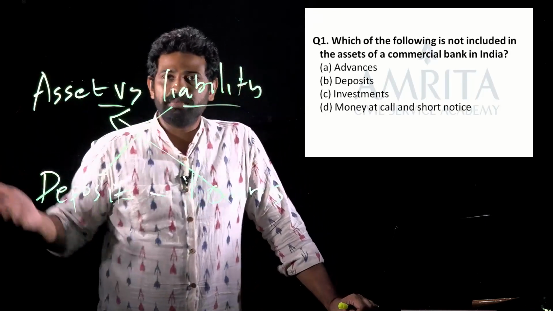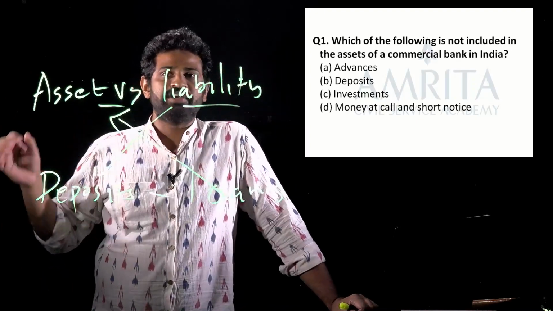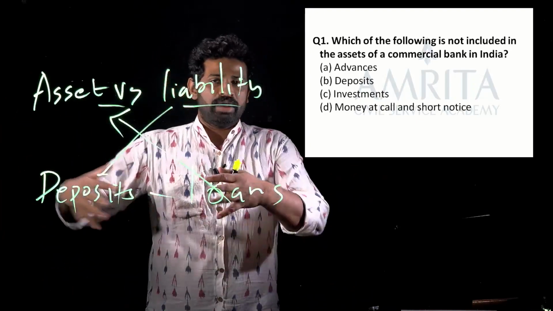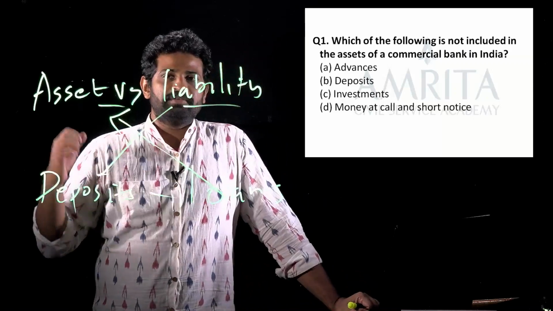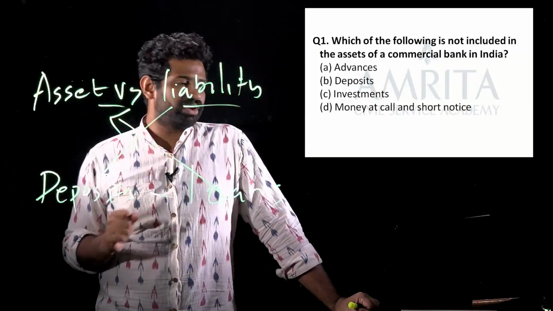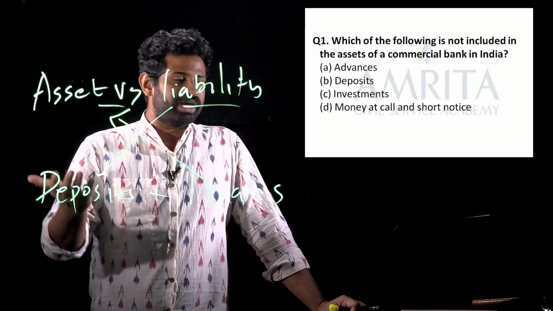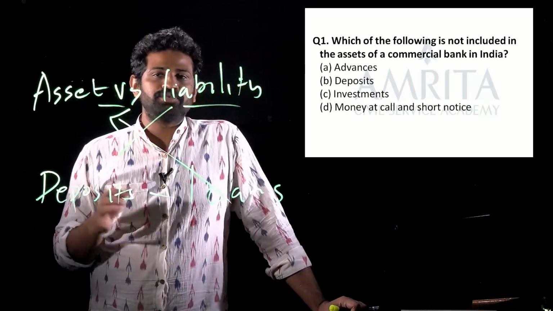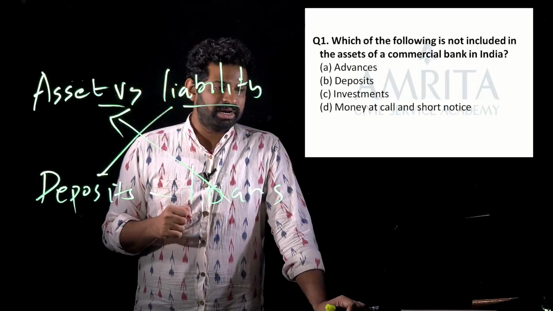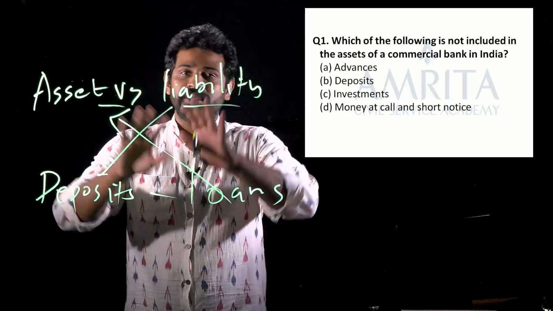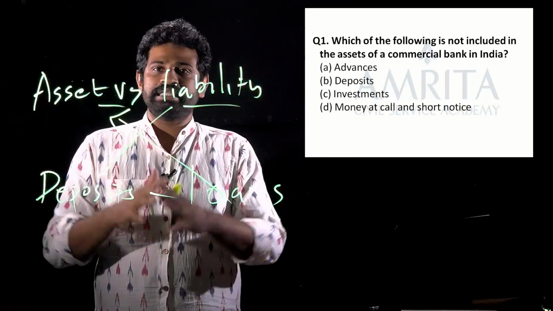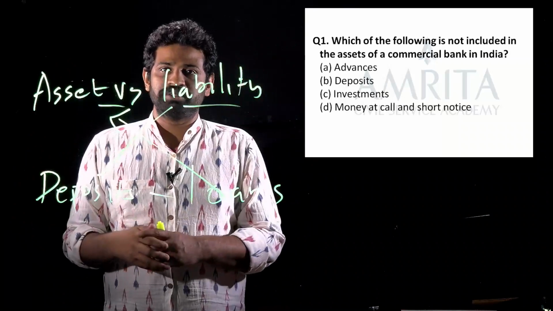Investments could be assets to the banks, because banks have invested in various other companies. With all the money they have, they would have invested in shares depending on government regulations and so on. So all other things would classify as an asset, but deposits won't classify as an asset; they are a liability. This is in fact the theoretical definition of these two terms also.